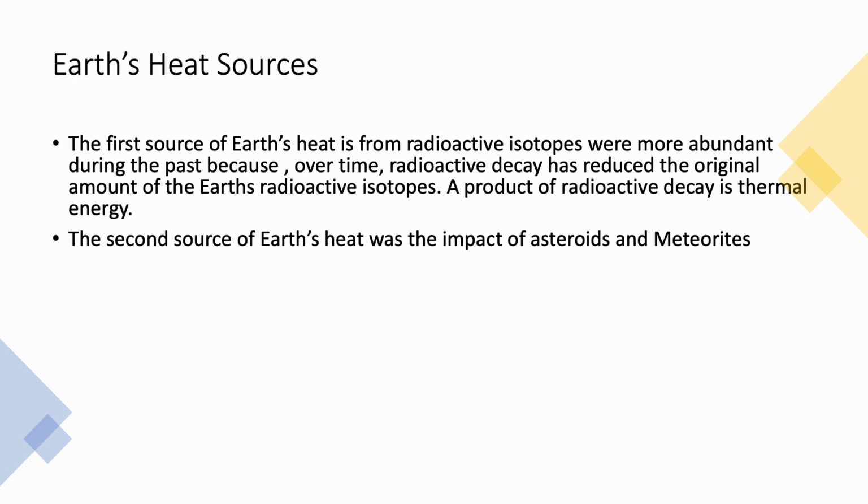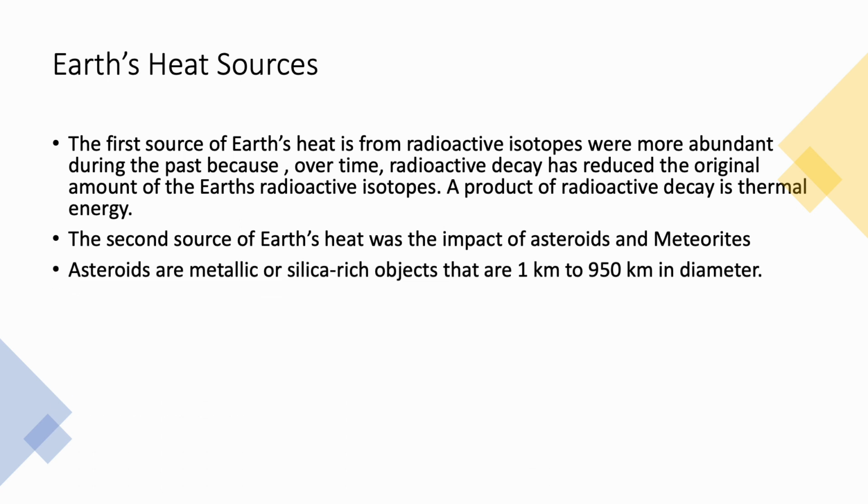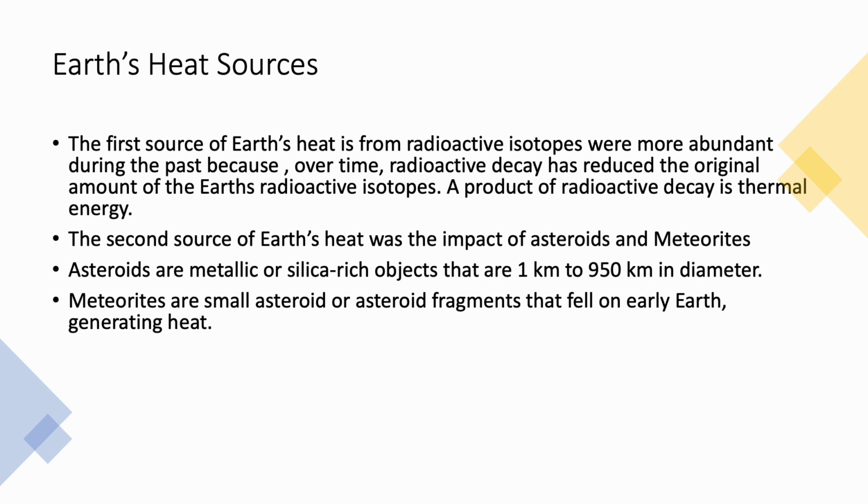The second source of the Earth's heat was the impact of asteroids and meteorites. Asteroids are metallic or silica-rich objects that are 1 kilometer to 950 kilometers in diameter. Meteorites are small asteroids or asteroid fragments that fell on early Earth, generating heat.